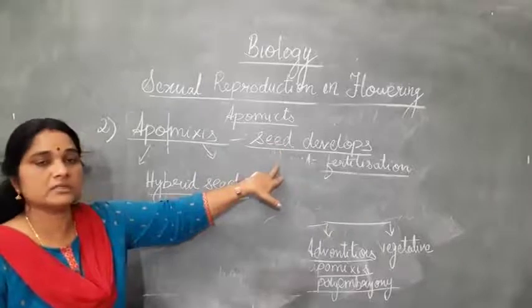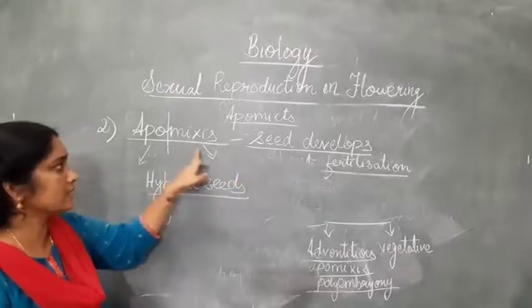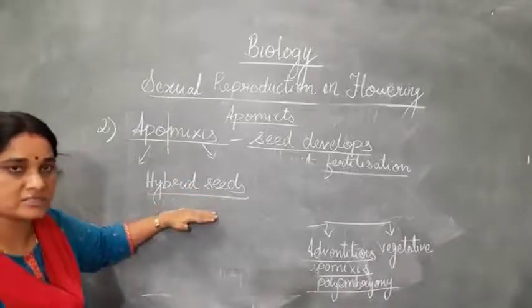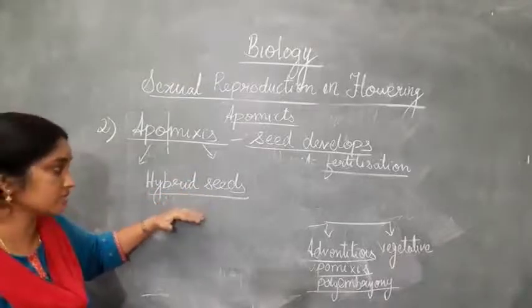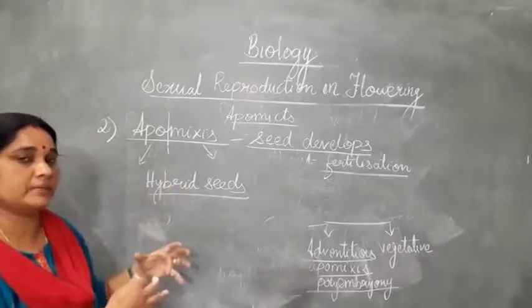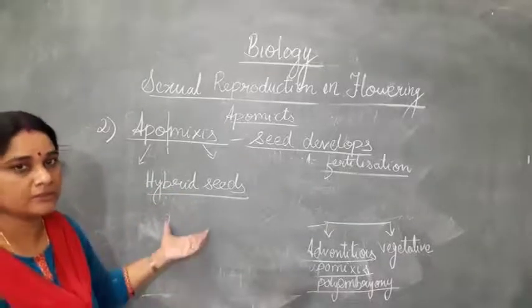That is known as apomixis. The advantage is that it is less expensive and a large amount of seeds can be produced, of healthy varieties, and whatever is in the parent plant can be transferred to the offspring.